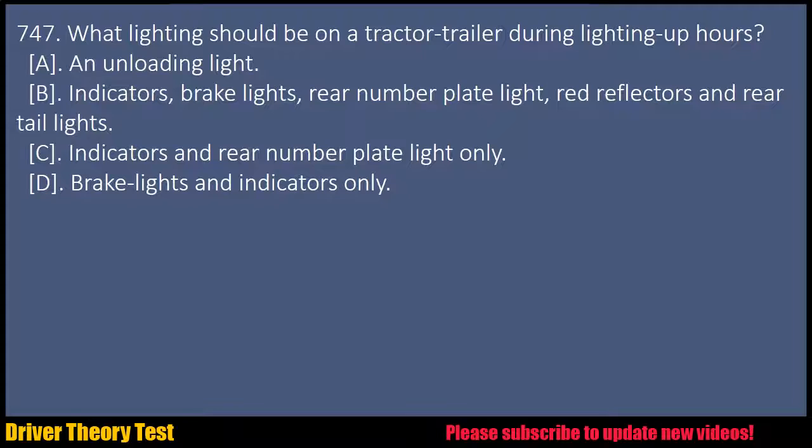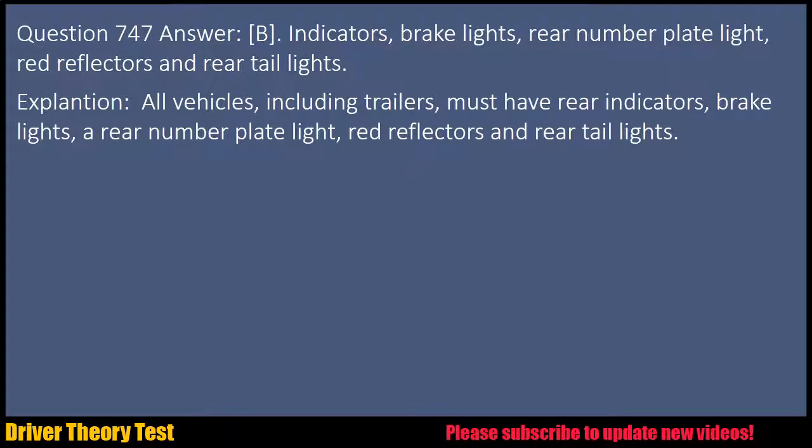C. Indicators and rear number plate light only. D. Brake lights and indicators only. Question 747. Answer: B. Indicators, brake lights, rear number plate light, red reflectors and rear tail lights. Explanation: all vehicles, including trailers, must have rear indicators, brake lights, a rear number plate light, red reflectors and rear